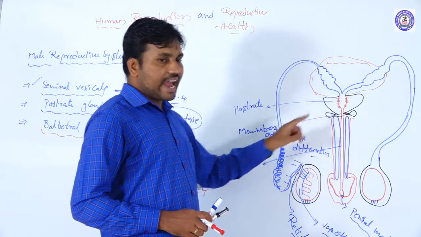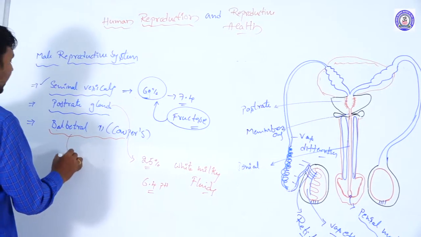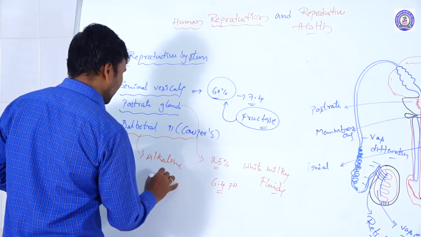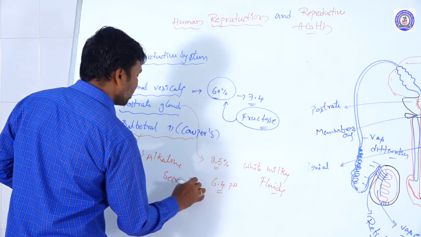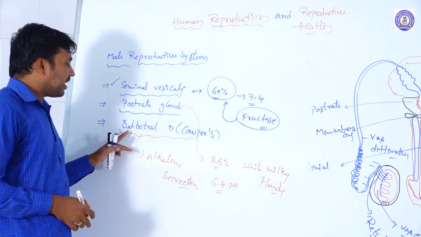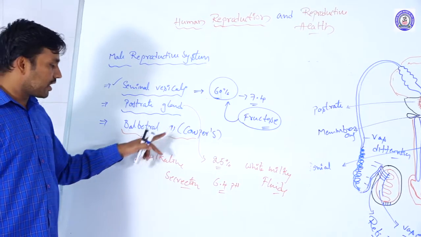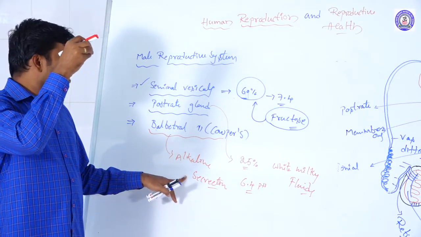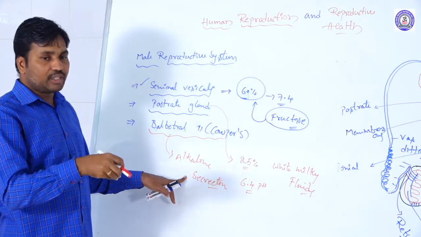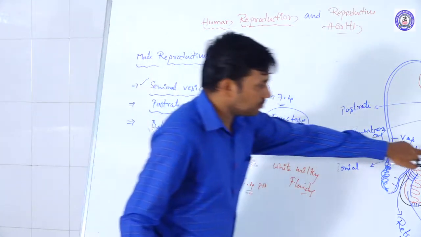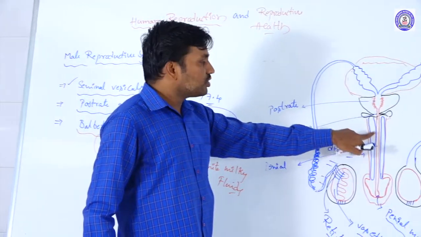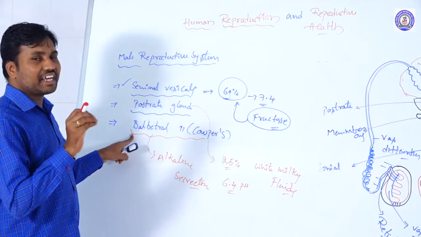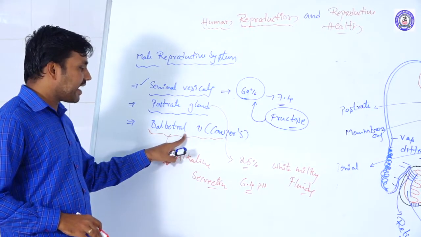These bulbourethral glands also secrete an alkaline secretion. What is the advantage of the bulbourethral or Cowper gland secretion? Urine traces are present in the urethra, and those are neutralized by the bulbourethral gland secretions only. That is the advantage of the bulbourethral gland and its secretion.